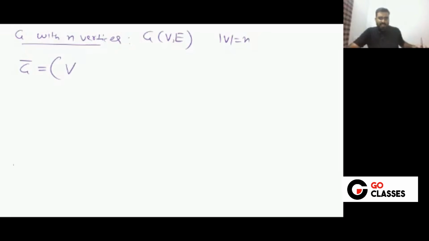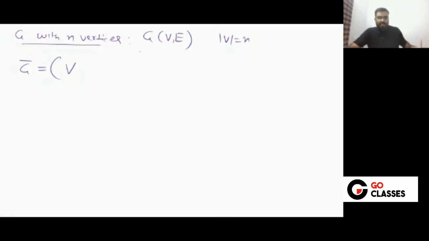First, let's see that. Let's assume you have a graph G with n vertices, G = (V, E), where the number of vertices is n. So what will be G complement? The set of vertices will be the same.